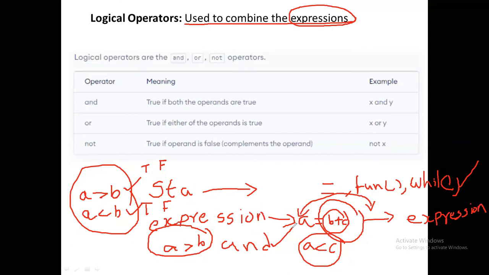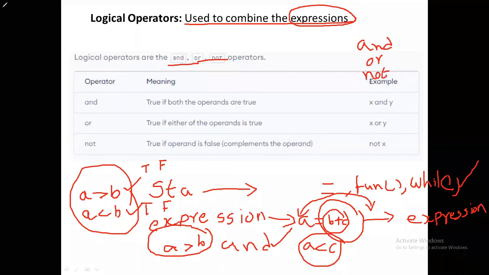I hope you all understand logical operators. In Python we have three logical operators: AND, OR, and not.